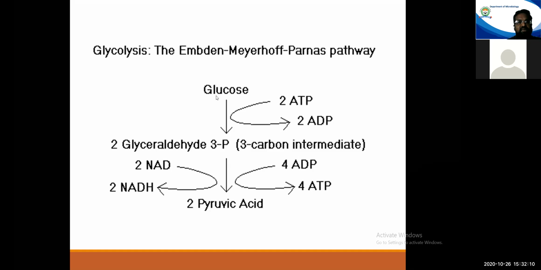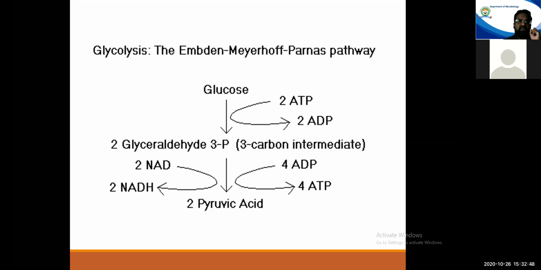So here you would see that when this glucose enters the pathway, it is converted to glyceraldehyde 3-phosphate. Now, during all these reactions, two molecules of ATP are being converted to two molecules of ADP. Means energy is actually being consumed during this reaction. And what we are saying, the EMP pathway is an energy generating pathway. But when you see this first set of reactions, they are consuming energy. So in any pathway, these reactions will be referred to as the preparatory phase.